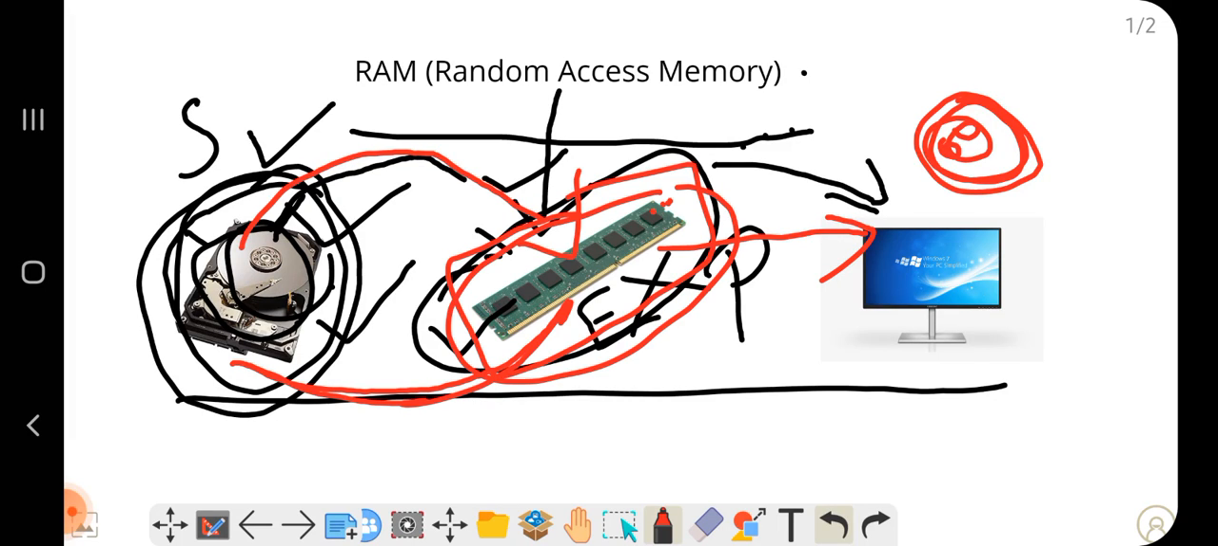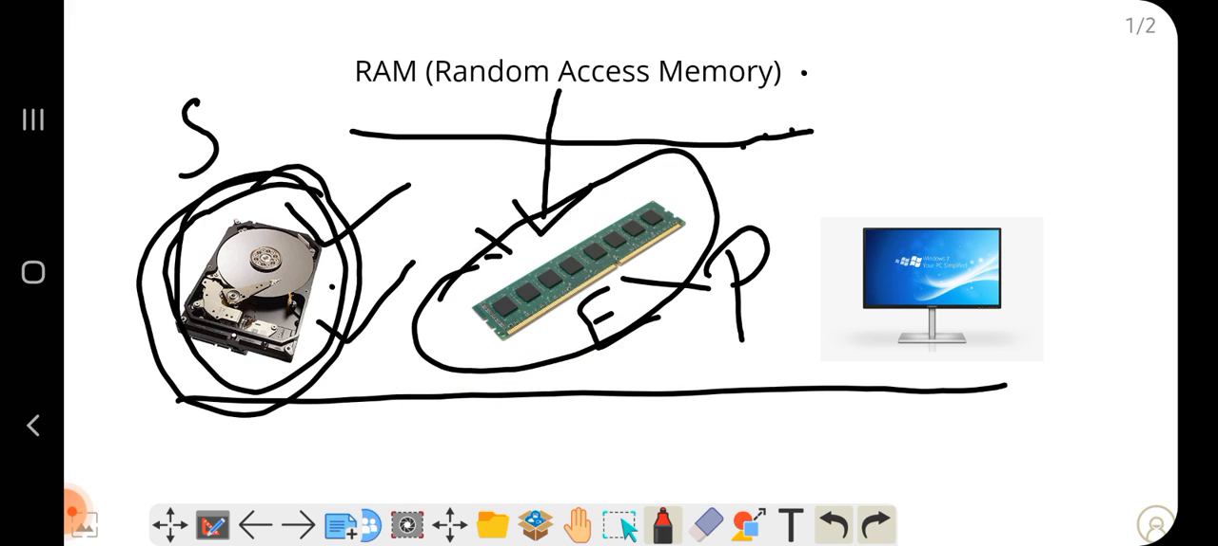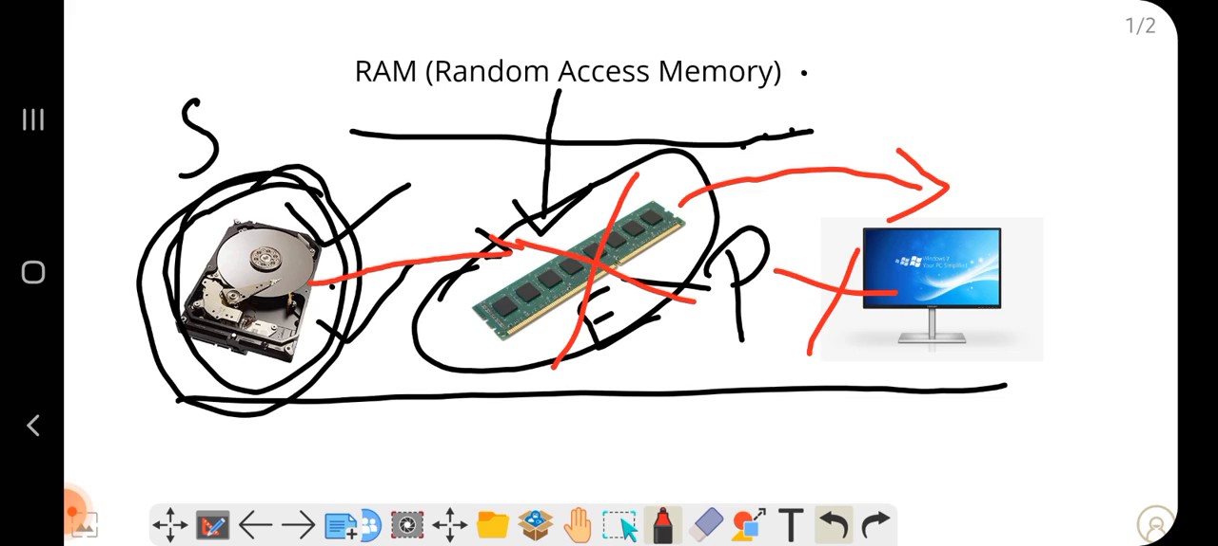First, the data will be stored in the secondary storage device. From the secondary storage device, the data will be moving to the RAM chip. When the data comes to the RAM chip, at that time we are able to see something on the monitor. If our RAM is not working, we are not able to see anything on the monitor. If the RAM has dust or any problem, we are not able to see anything on the monitor.